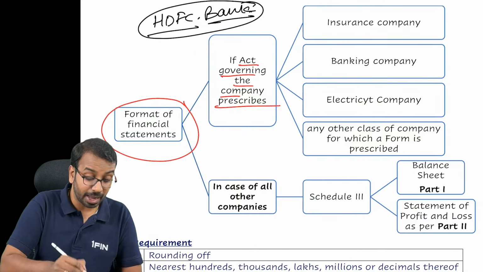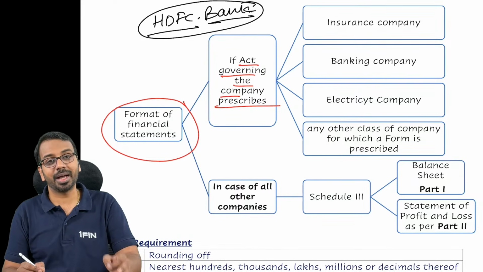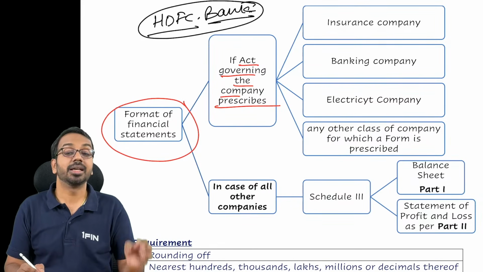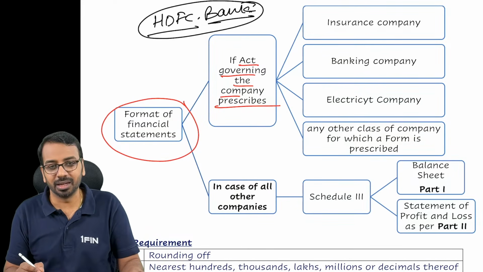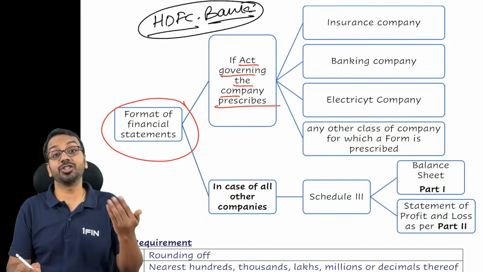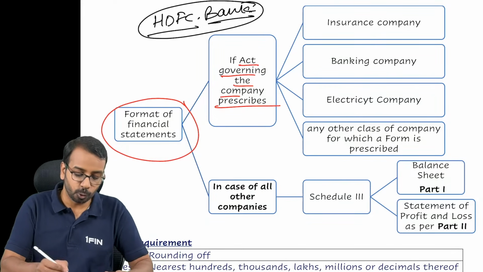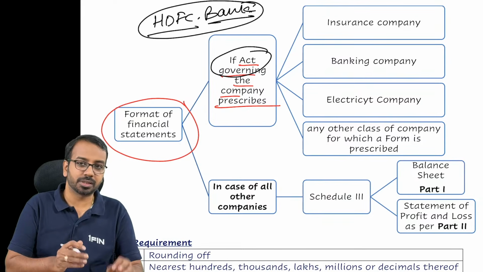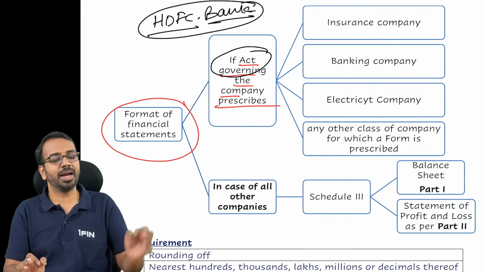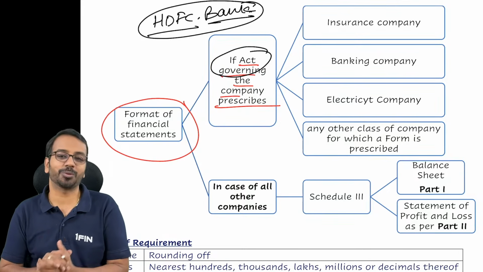But HDFC Bank has to prepare the financial statements as required by the Banking Regulations Act. Similarly, if it is an electricity company, they have to follow the acts related to electricity company. If it is an insurance company, you have to follow the act related to insurance company. So, if a specific act prescribes that this has to be the financial statement format, you will follow that format only.